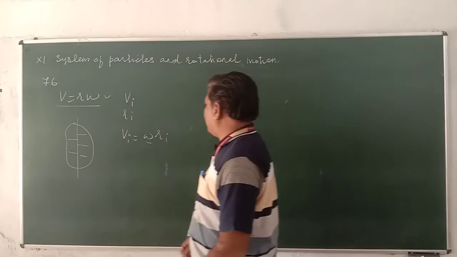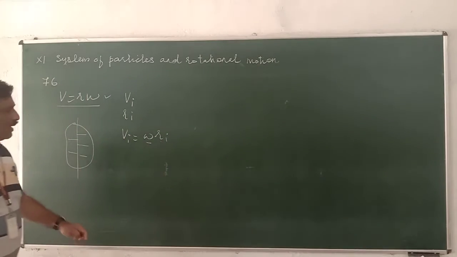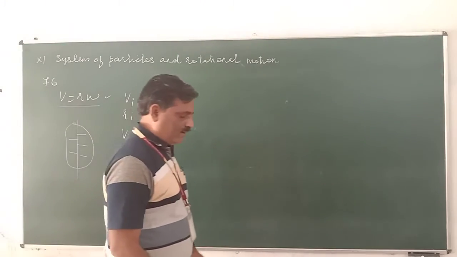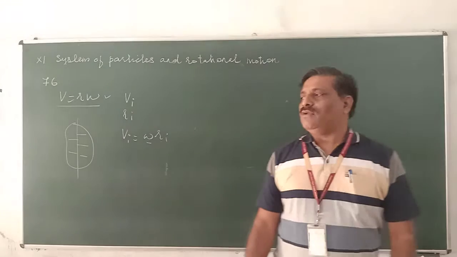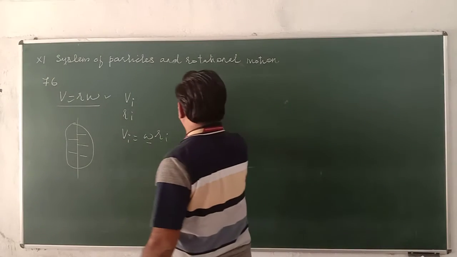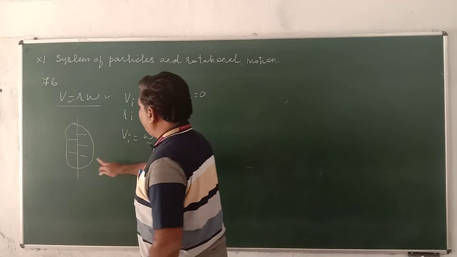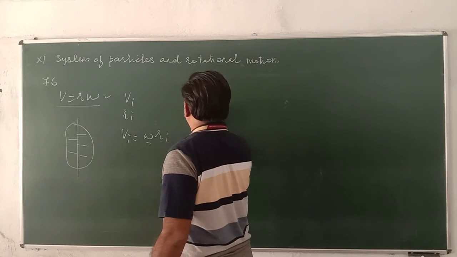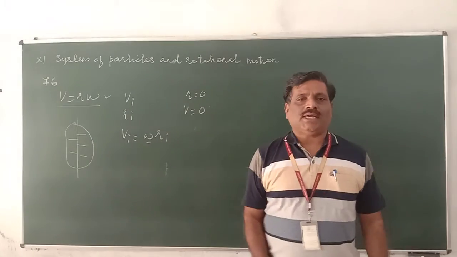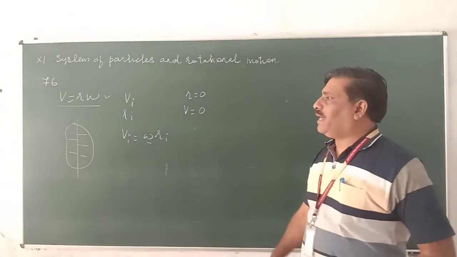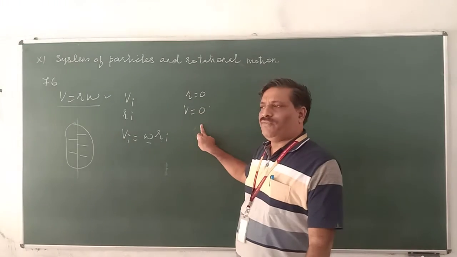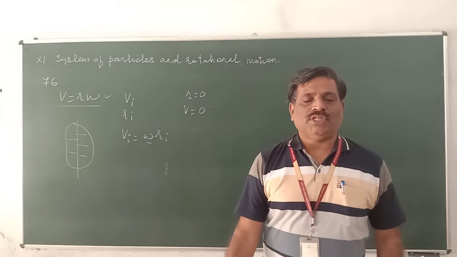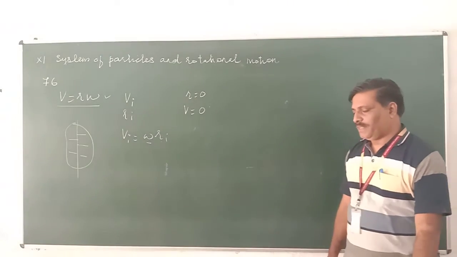So Vi is equal to omega Ri, where i is the index varying from 1 to n. This is the general one. Suppose that r is equal to 0. It means the particle is on the axis of rotation, and its velocity is equal to 0. For particles along the axis of rotation, r becomes 0, therefore their velocity is 0. It again confirms the axis of rotation is fixed.